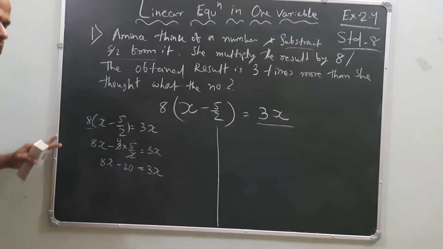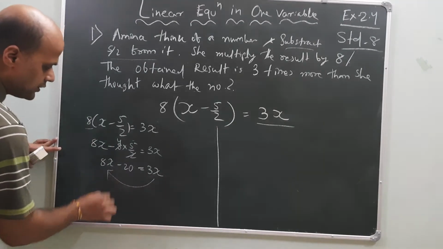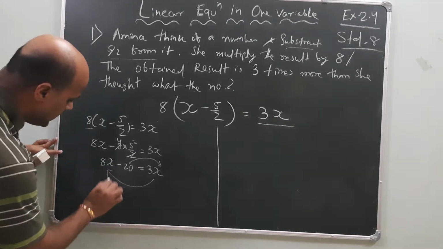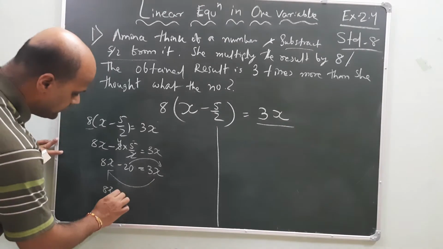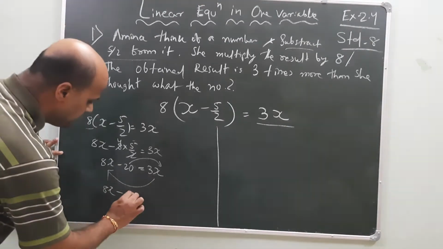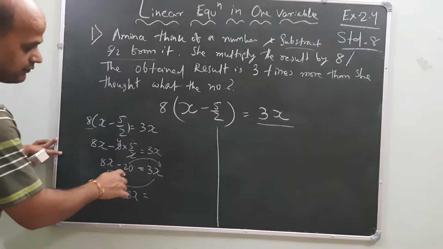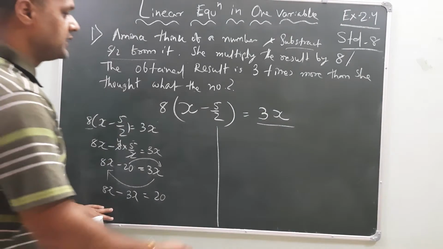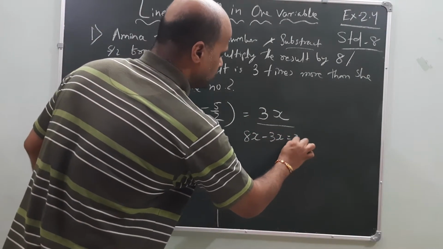It will be better that you shift it. Shift means the variable will come to one side and the constant will go to the other side. So 8x will be as it is. This 3x is on the plus side; when it goes to the opposite side it will be minus. And this constant is on the minus side; when it goes to that side, it becomes plus. So the result is 8x minus 3x is equal to 20.